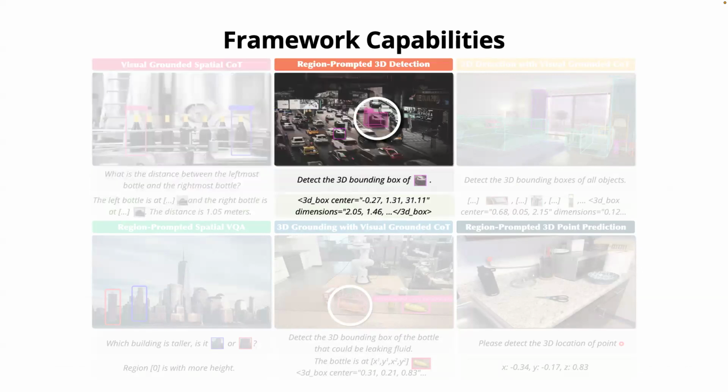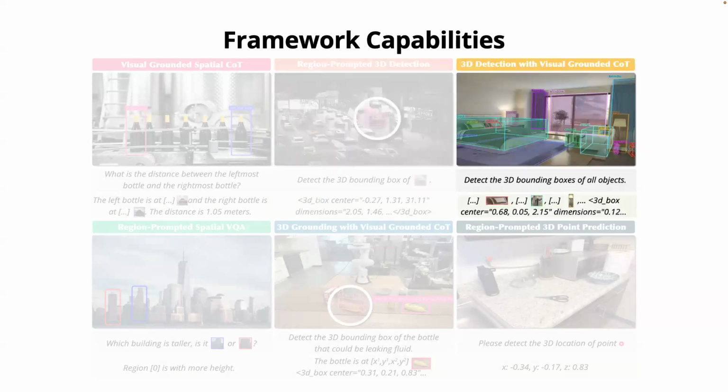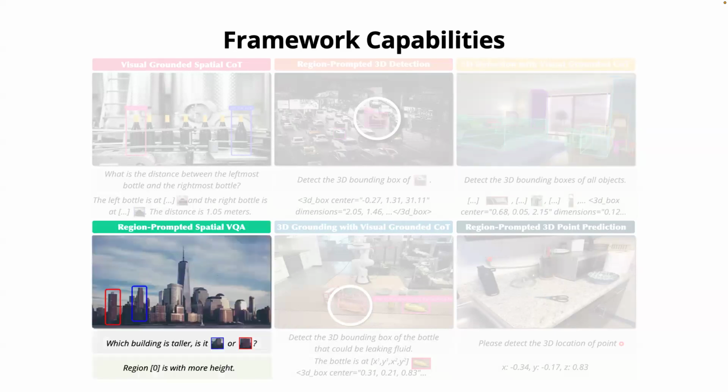The second one is region-prompted 3D detection. If there is a pre-annotated region, given by a human or another system, the model can reconstruct the 3D box given the region. There's also the classic object detection setting: input the raw image and ask the model to detect all the objects it finds and predict the 3D boxes of all of them.